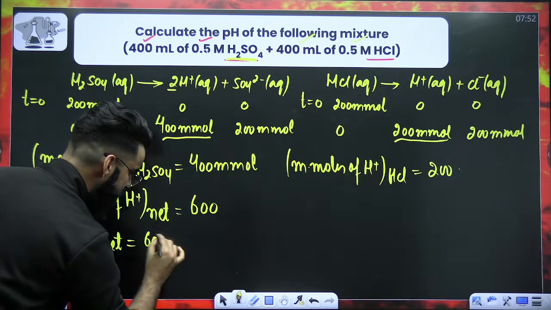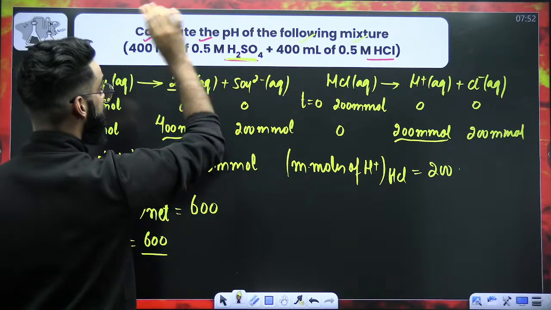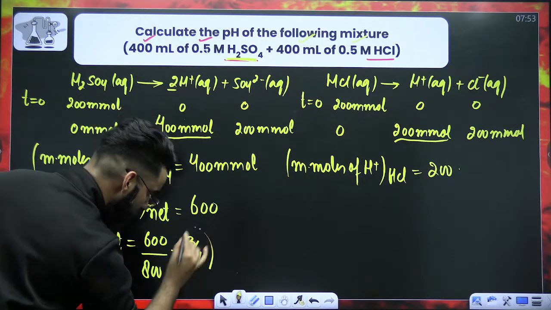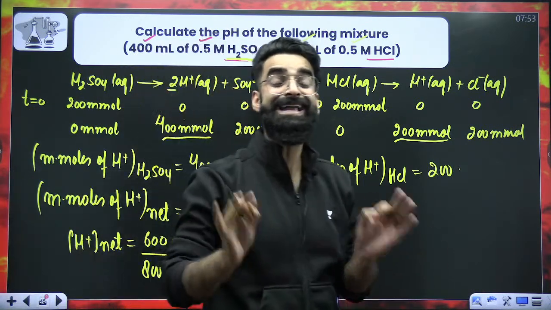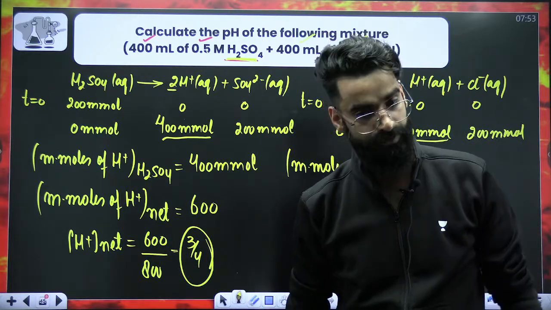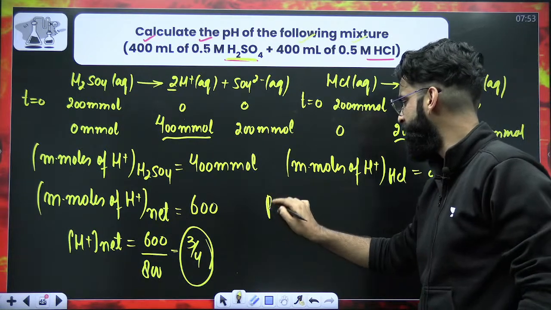It's going to be total millimoles of H positive divided by total volume of the resulting solution. 400 plus 400 makes it 800. So it's going to be 3 by 4. So 3 by 4, what is it? It is the net H positive ion concentration. Since you got the total H positive ion concentration, how do you calculate pH?